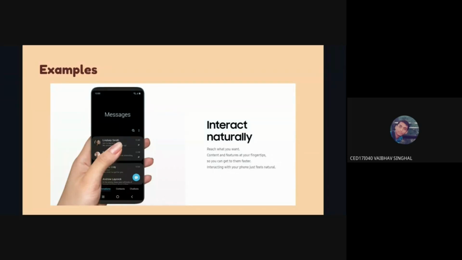So that's the case study, and that's what Samsung actually brought in, and even OnePlus followed the same with its Oxygen OS. Now it almost looks similar to Samsung's OS, and even Android is slowly getting these features in Android 11 and probably even in 12. They're going to make phones more easily accessible with one hand in the coming future.